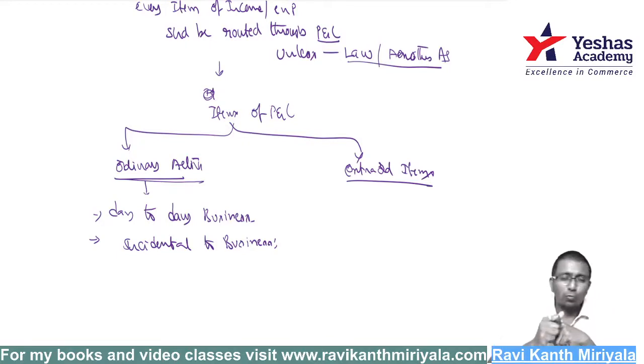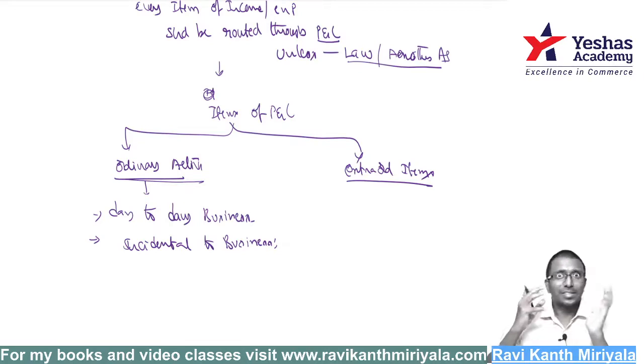Yes, sir, I am doing some woodwork and some other work. There is some scrap. What should I do? A scrap, I will sell it off. So you will get some income on sale of scrap. Just because you will sell the scrap and get some income on it, you will not become a scrap seller, correct? I am a seller of finished goods, not scrap. That is another income. Are you getting my point?